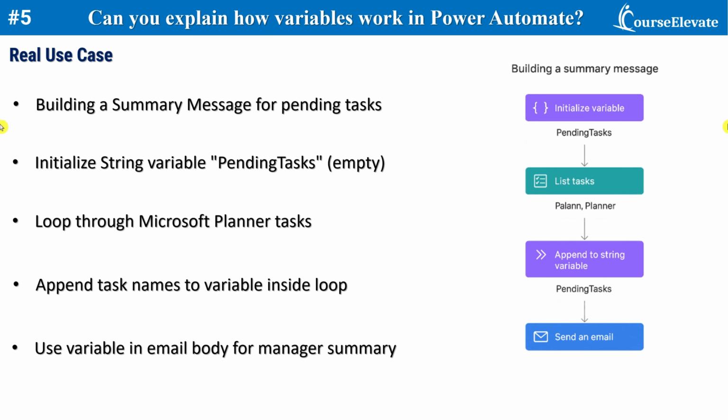So as the flow loops through all the Planner tasks which are pending, it will append all those values in the pending task variable. And finally, at the end of the loop, the entire variable gets inserted into the body of the email, giving a manager a clean and ready-to-read summary email for all the pending tasks.